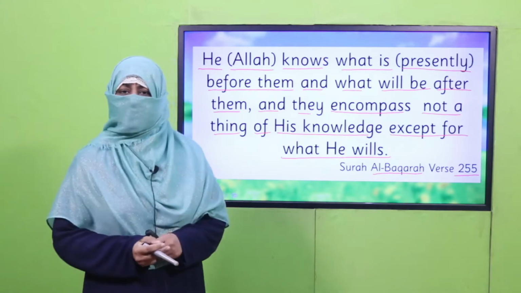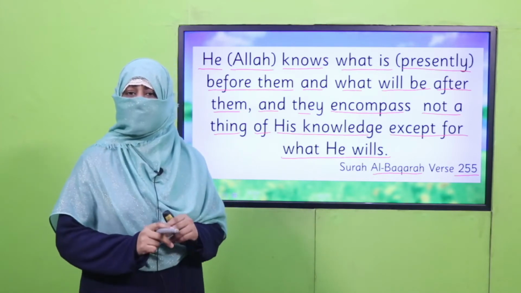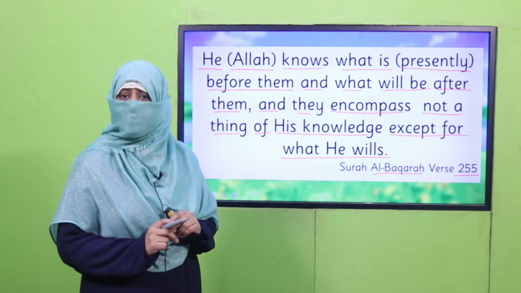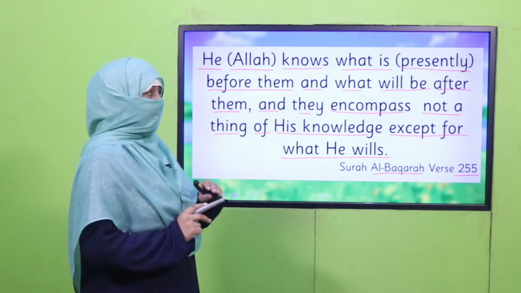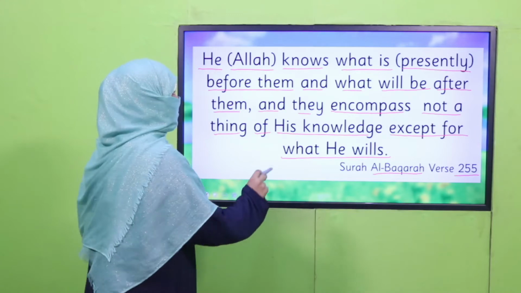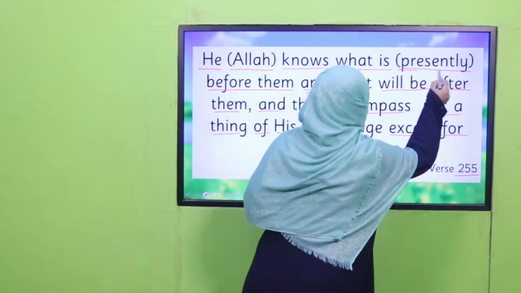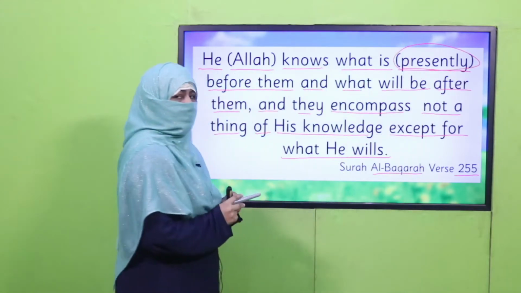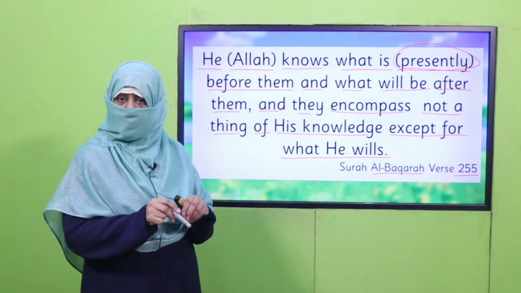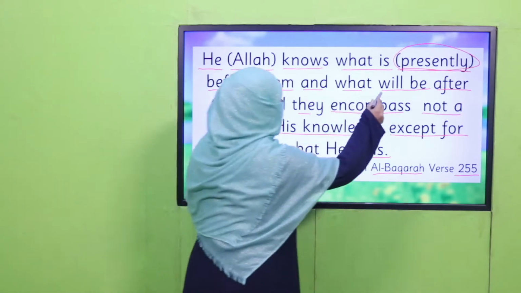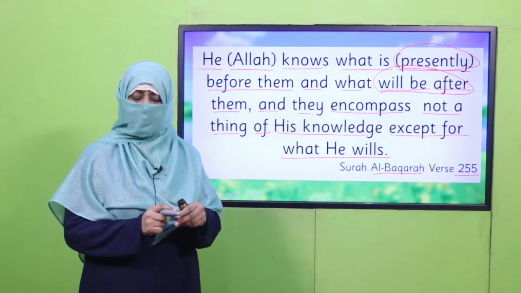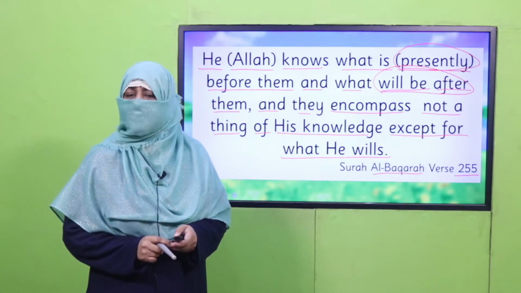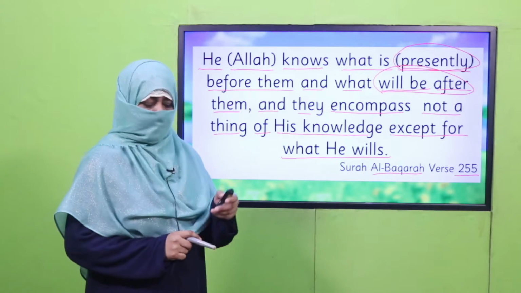Yes, my dear children, this beautiful verse is telling us about the supremacy of Allah subhanahu wa ta'ala, about the knowledge which is the perfect knowledge, because Allah knows what is presently in front of us. So presently means right now. And what will be happening to us in future or after us, Allah knows that as well. So this verse is telling us about time as well.